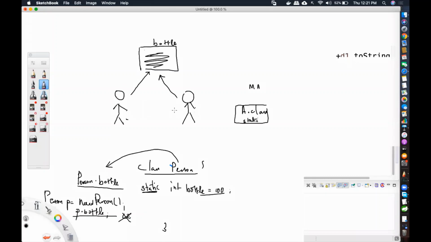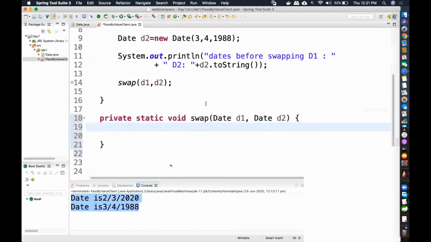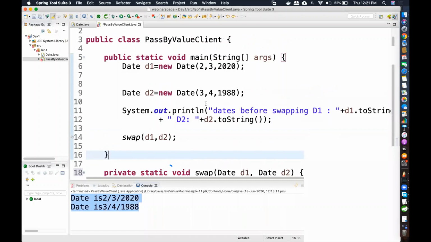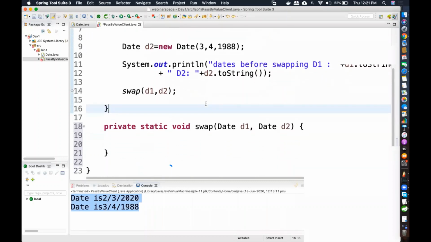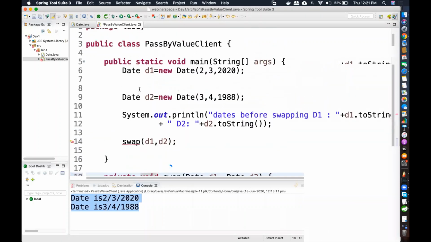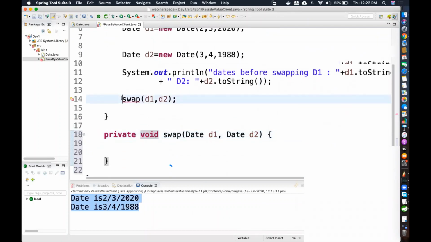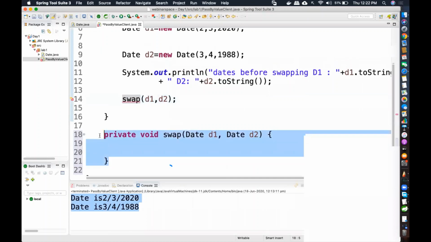We are not going into much detail about that, but you will get a clearer picture later on. You see this static method is calling another static method directly, no problem. Imagine if the swap method was not static, then you can't call it directly like this. Why? Because the main method is not in the heap and cannot be invoked directly. So what should I do? I should create an object. This is a non-static method.